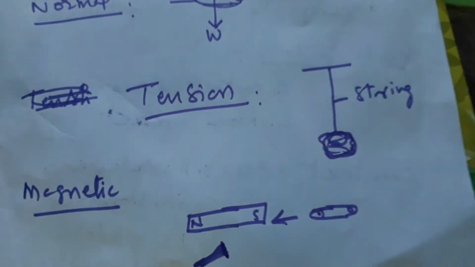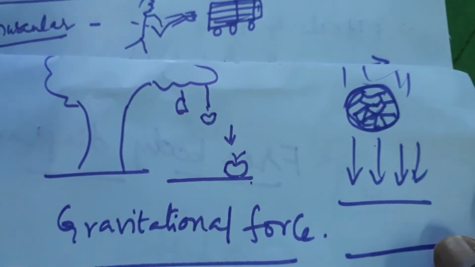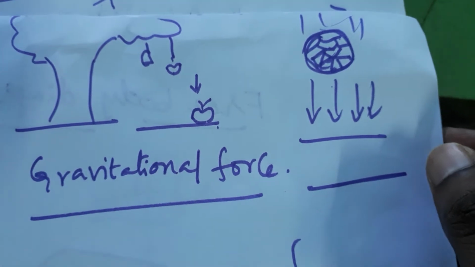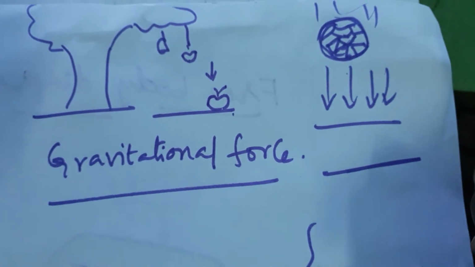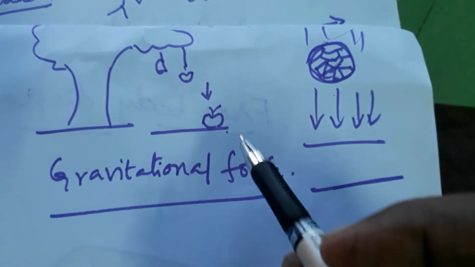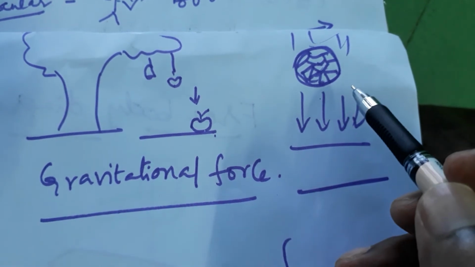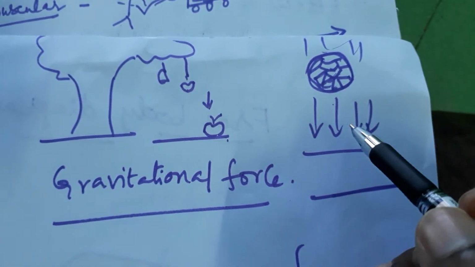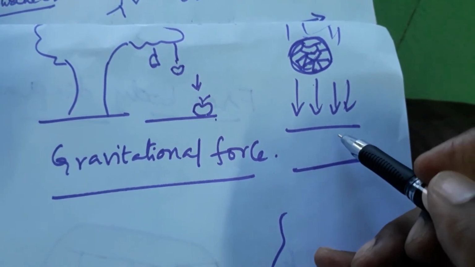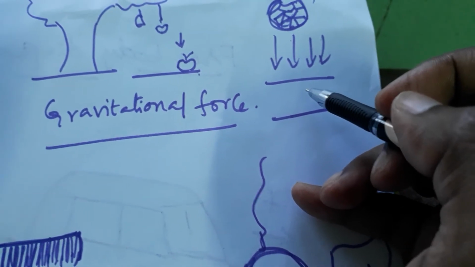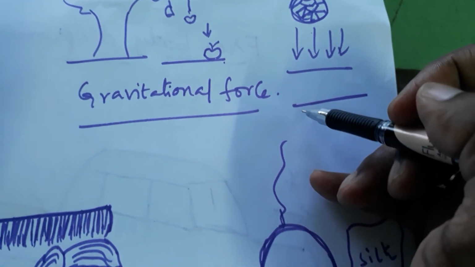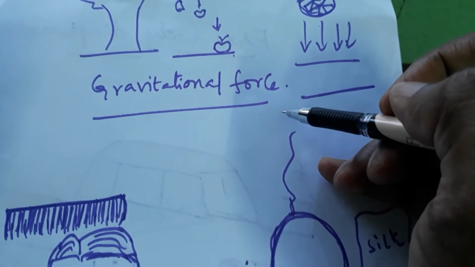Now another example. When you cut an apple from the tree, it will always fall down, and will not go up. That is due to a pulling force acted by the earth on the apple. Throw a ball, and finally it comes down to the ground because of gravitational force. This is also an example of non-contacting force. Without touching the body, the earth pulls it down. That is called gravitational force.